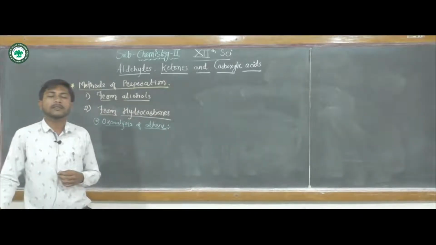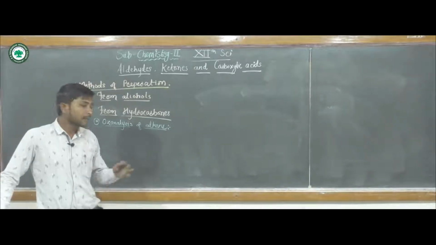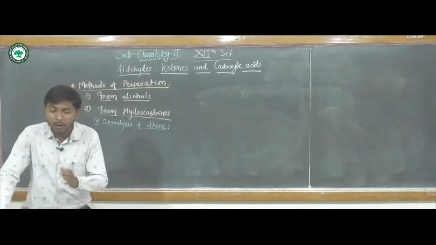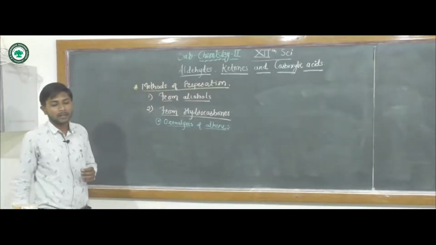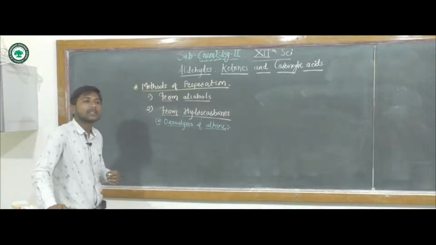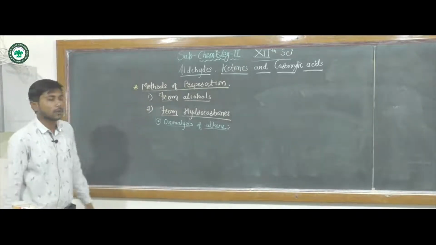Here, when an unsaturated alkene undergoes ozonolysis, intermediate ozonoids are formed, which on further reduction with zinc dust in water will give the corresponding aldehydes.